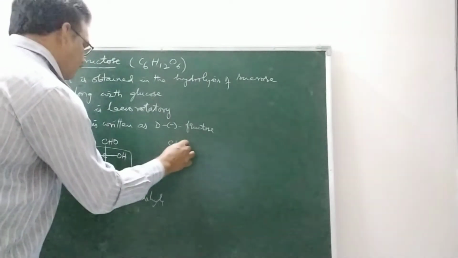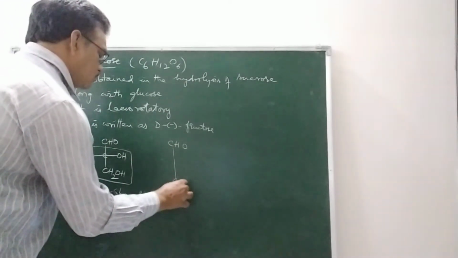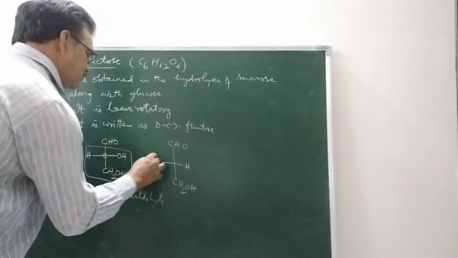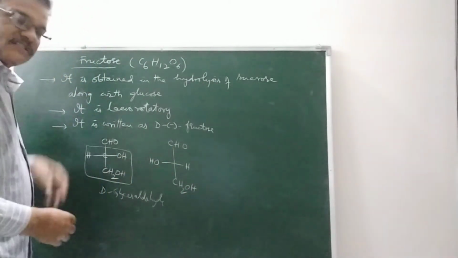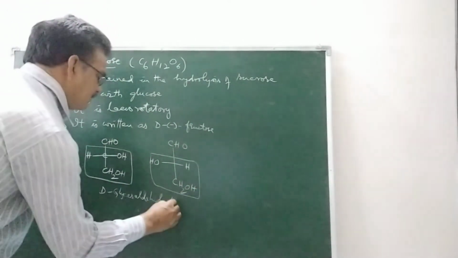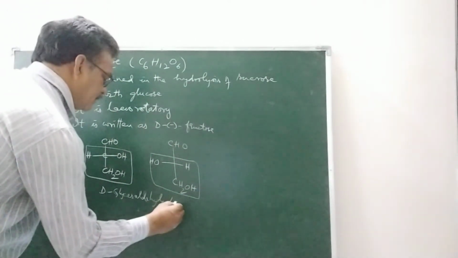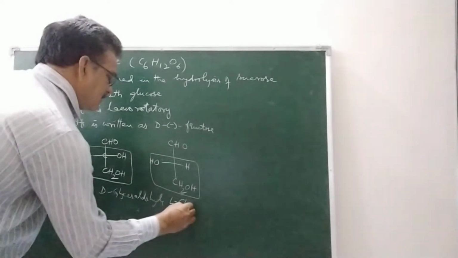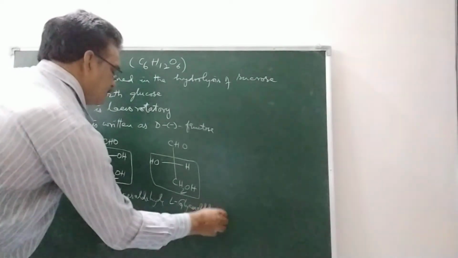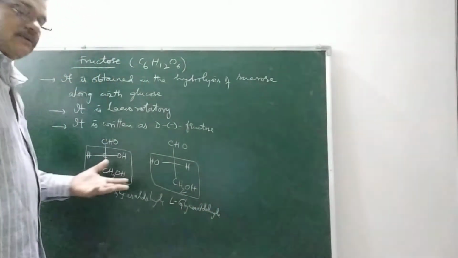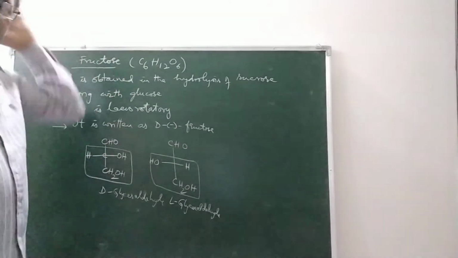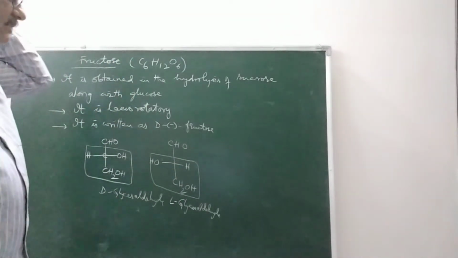Similarly, it may have a structure like this also, and if the OH group is present on the left-hand side, it is denoted as L-glyceraldehyde. Based on these glyceraldehyde structures, we give D and L forms for other carbohydrates also.